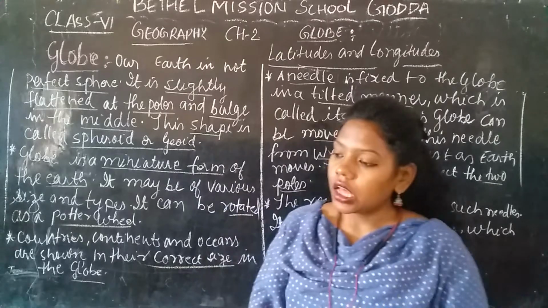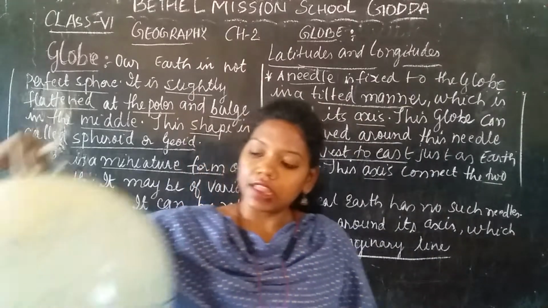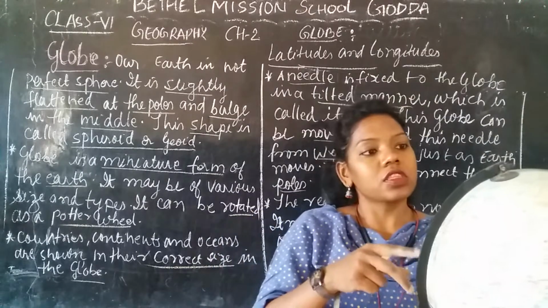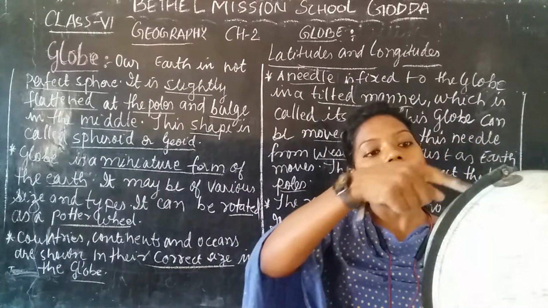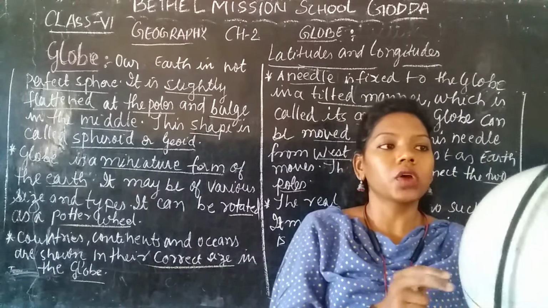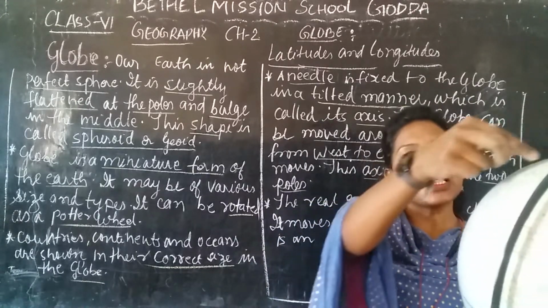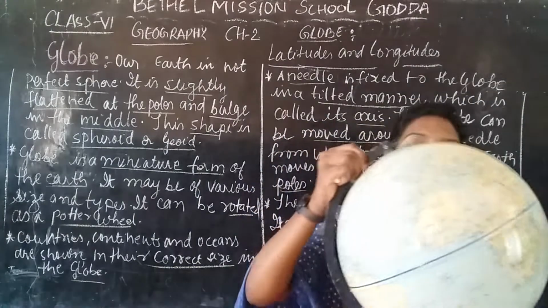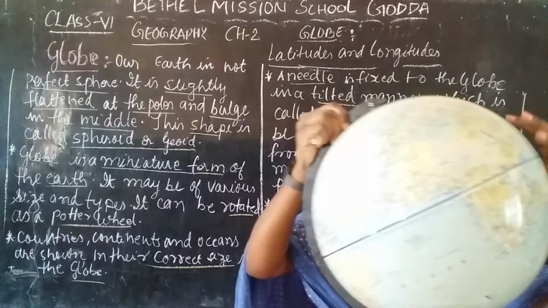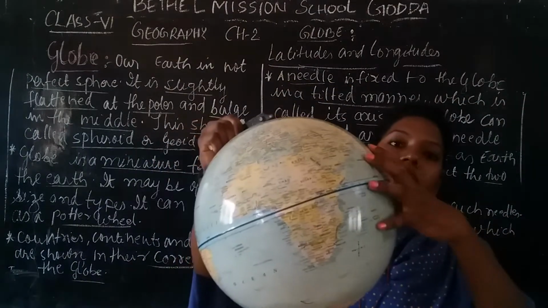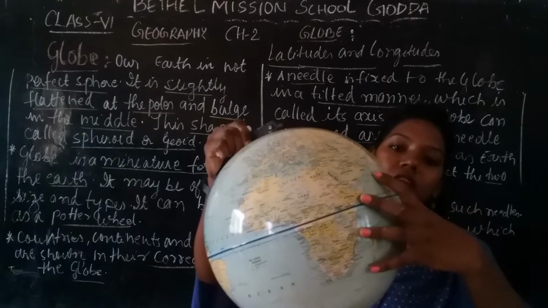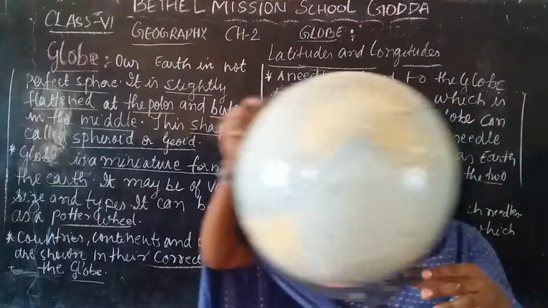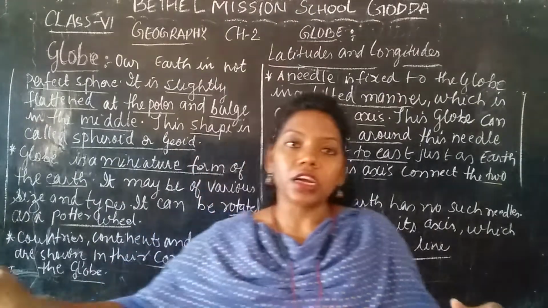You can see the Earth. One more globe I have, you can see it here. As in the last video, I have talked about that the Earth is not a clear round ball. It is a little flattened at the top and the bottom, and a little bulge. Bulge means we can see some part of the middle coming out. That is called the bulge. So we can say it is compressed like this.